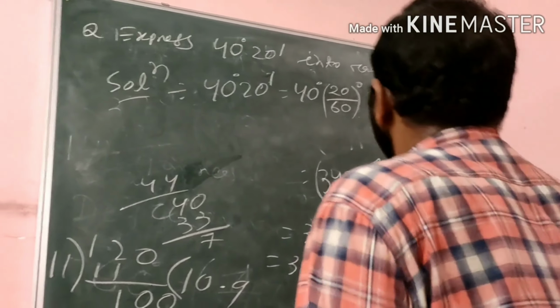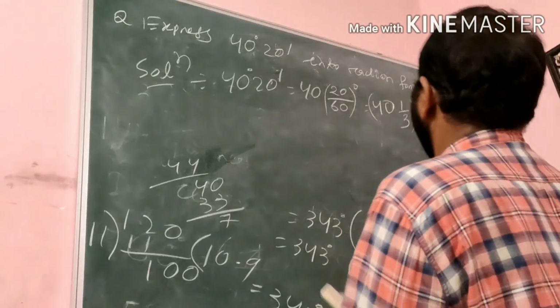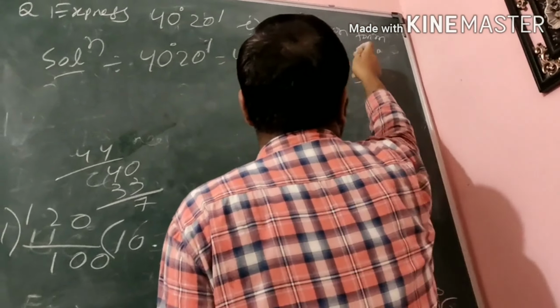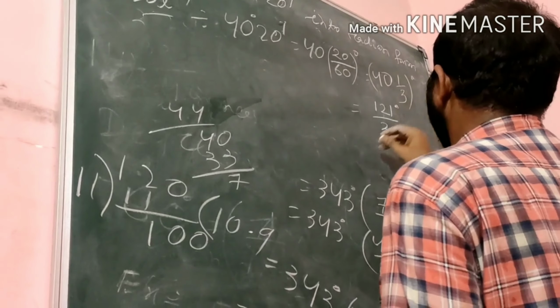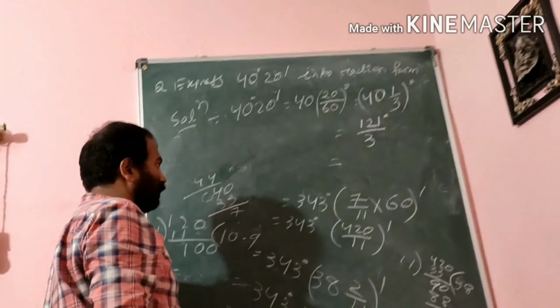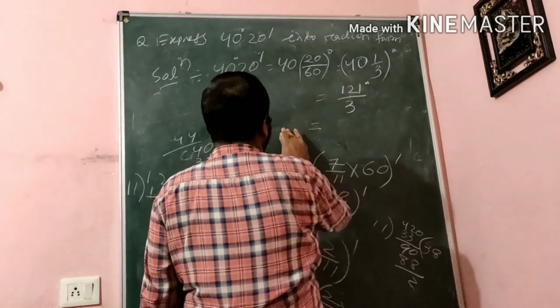Okay. So now we can write here 40 whole. So finally we will write here 121 by 3 degree. But again here degree is given, so we have to change into radian measure. So for radian measure, I have already told you what it is, pi by 180.